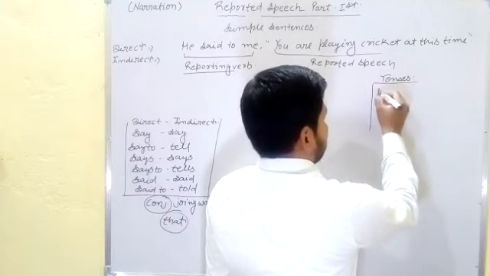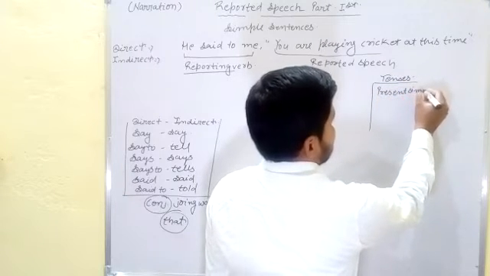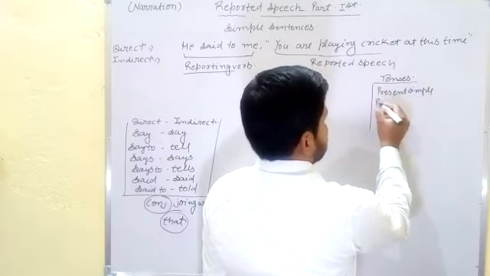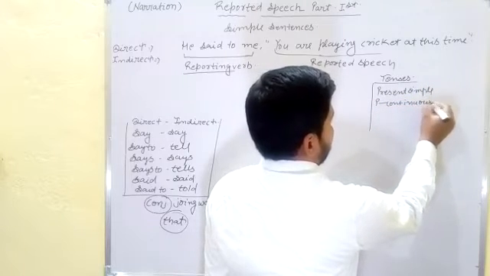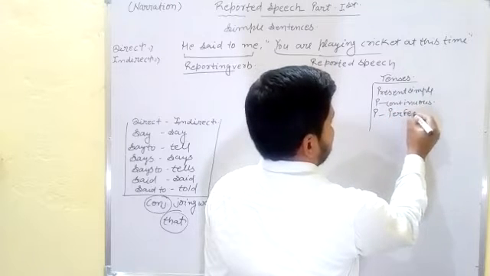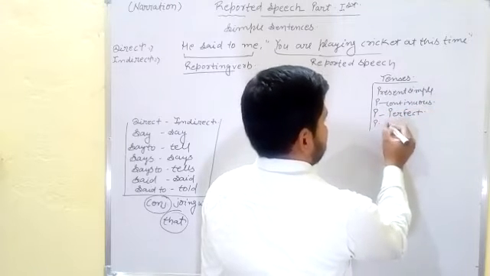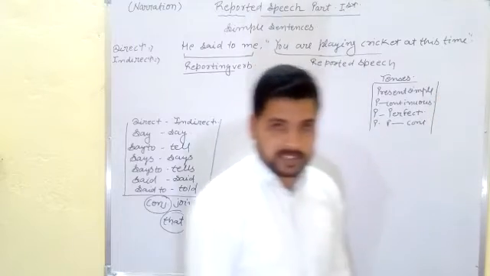Students, if we find present simple tense, present continuous tense, present perfect, and present perfect continuous tense, these are the four parts of the present tense.